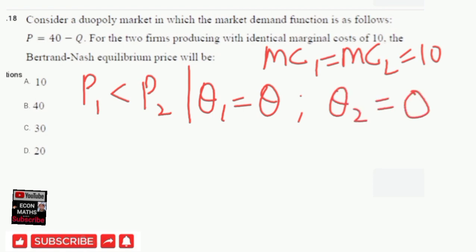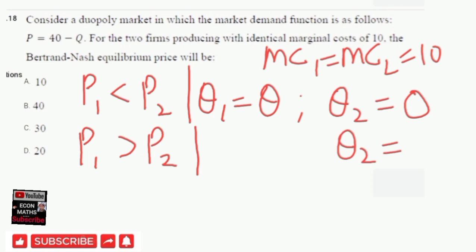quantity. Second case could be if firm 1 sets a price that is greater than the price set by firm 2. In that case, firm 2 will cover all the market, and firm 1 will cover zero market.